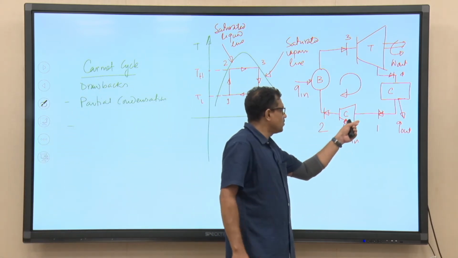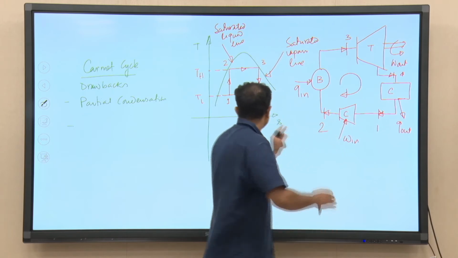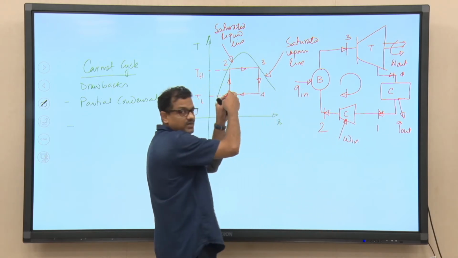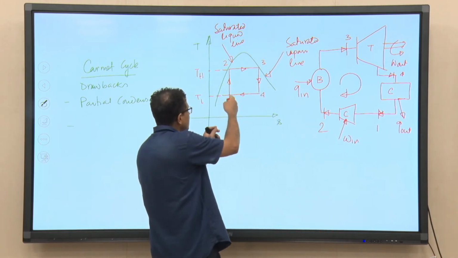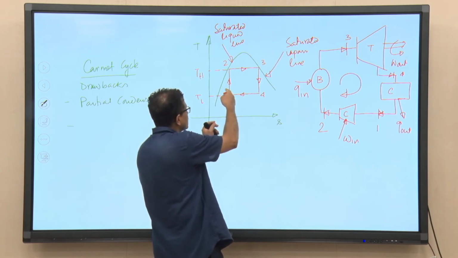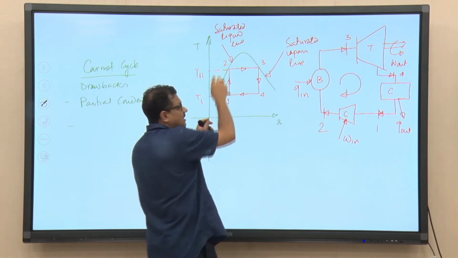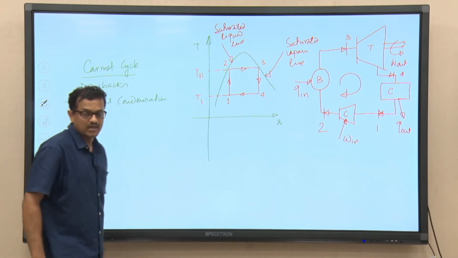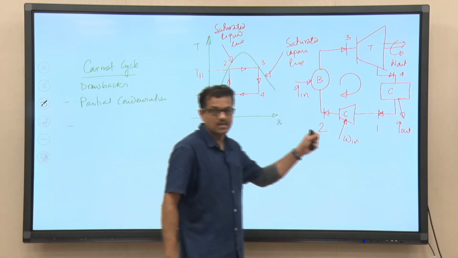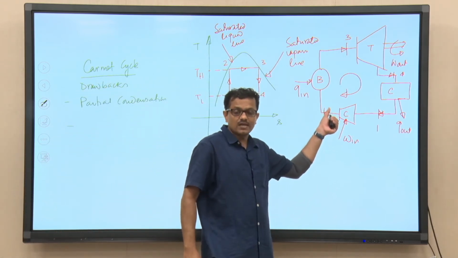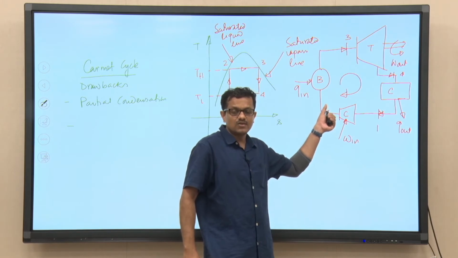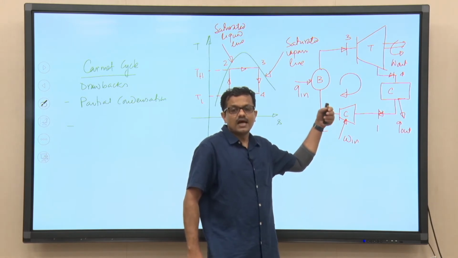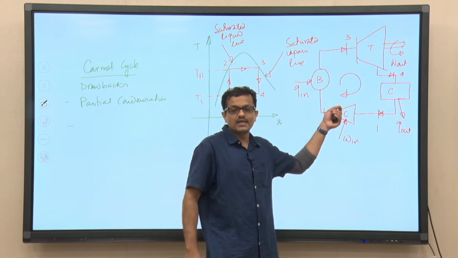If we need to compress this 2 phase mixture, we can see the process 1 to 2, that is the compression process. Basically, we need to compress the 2 phase mixture and eventually it will terminate at point 2, that is saturated liquid. So, we would need to design a compressor which will compress a 2 phase mixture, and at the end of the compression process we will get saturated liquid.